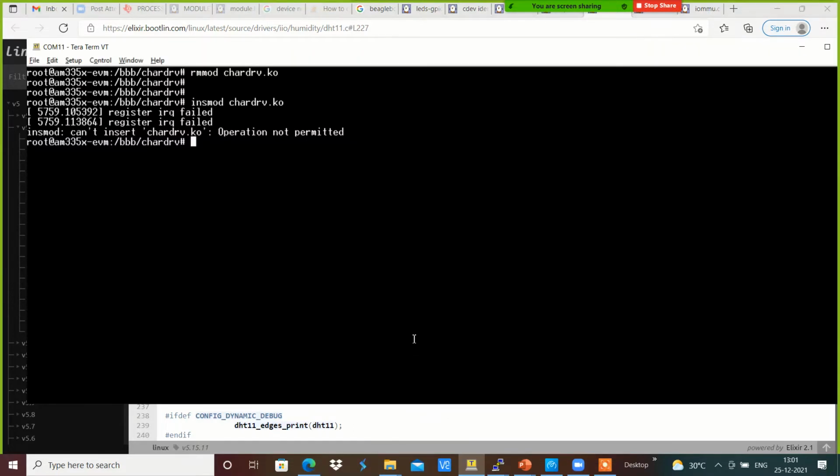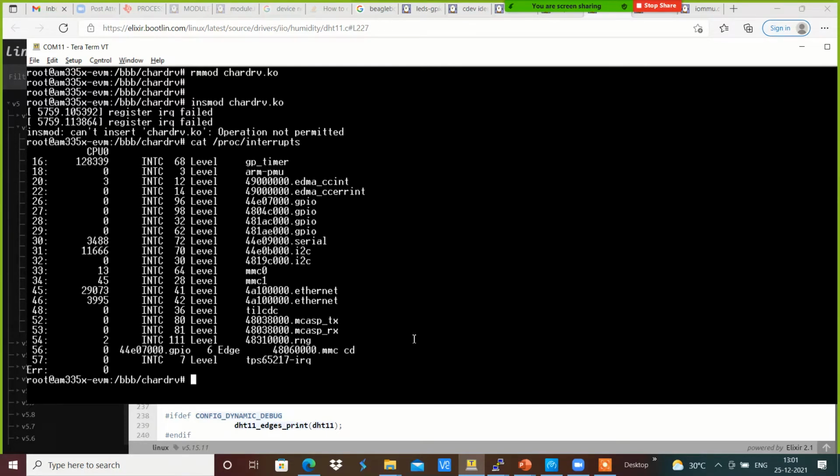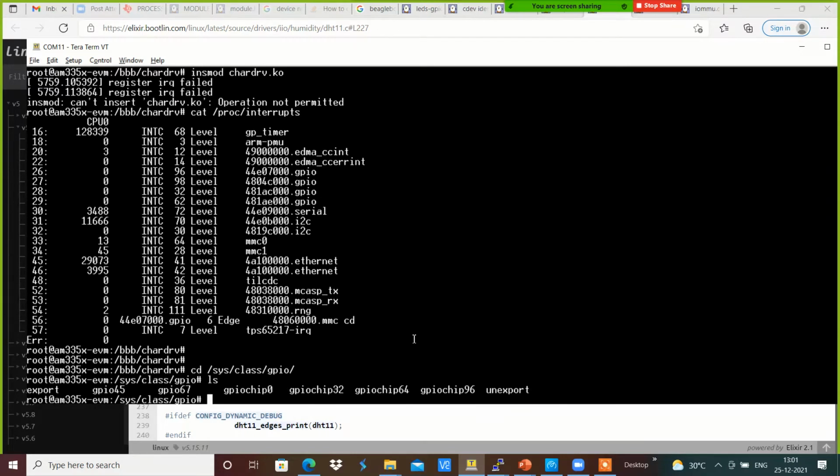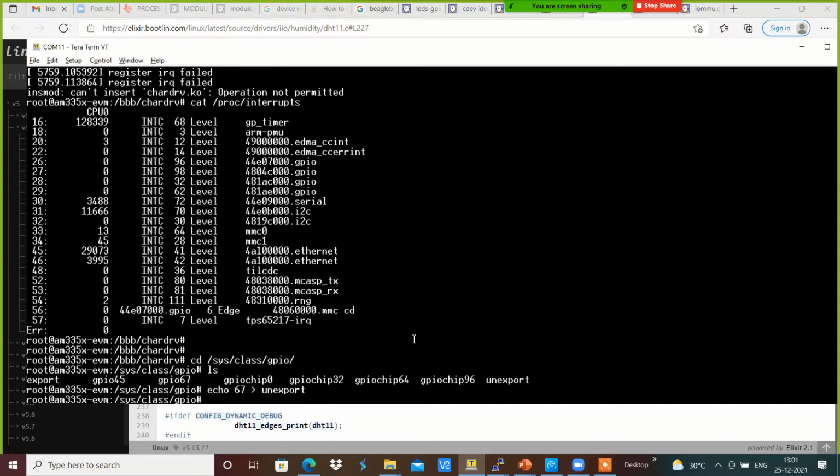Maybe I shall check whether it was already defined in proc. Maybe there will be something in sys/class/gpio, and it was already exported. Because of that, we have this issue. Echo 67 to unexport over here.